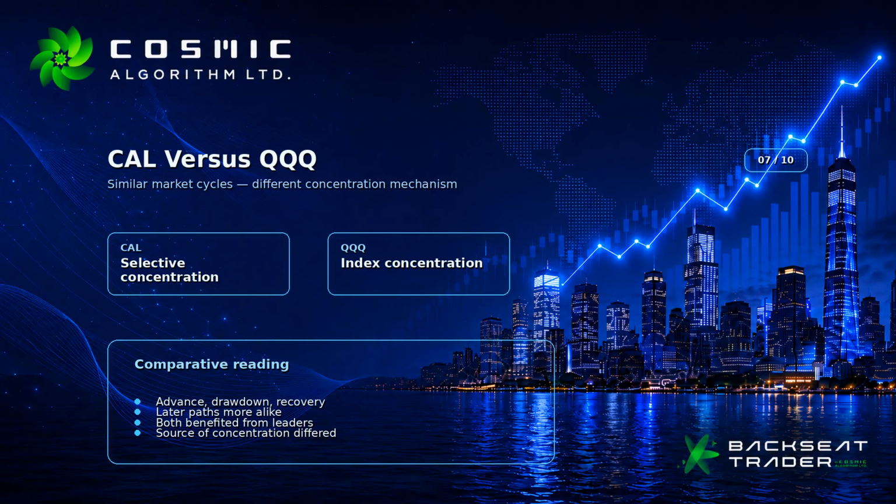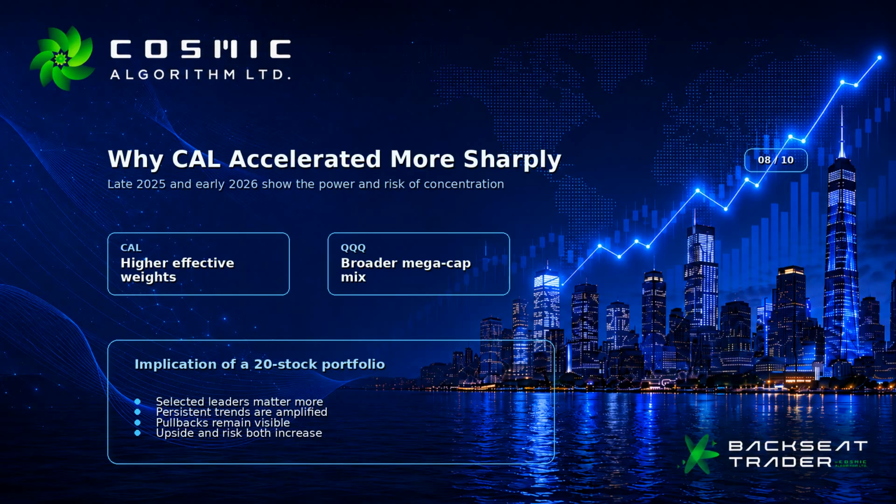However, CAL appears to accelerate more sharply during late 2025 and early 2026. A portfolio of approximately 20 stocks can give each selected leader a much larger effective weight than that company would receive in QQQ, unless it is already one of QQQ's largest holdings. That concentration can enhance gains when the ranking process identifies persistent market leadership. It can also produce sharper reversals when selected companies weaken. The visible pullbacks before later advances are therefore an important part of the interpretation.